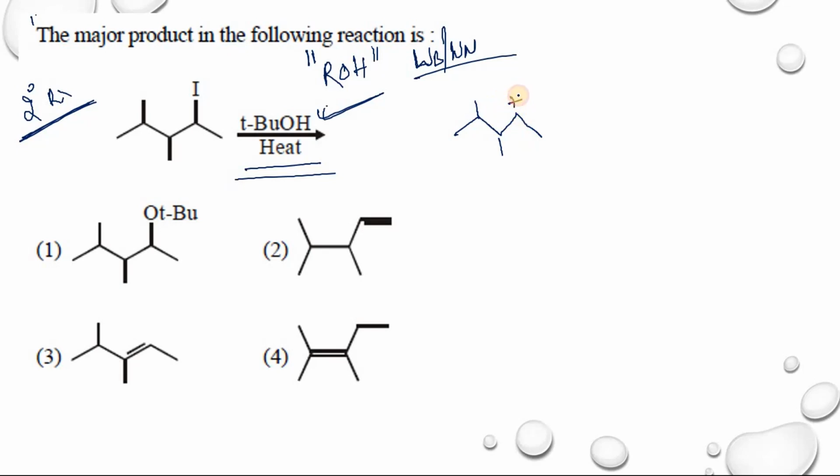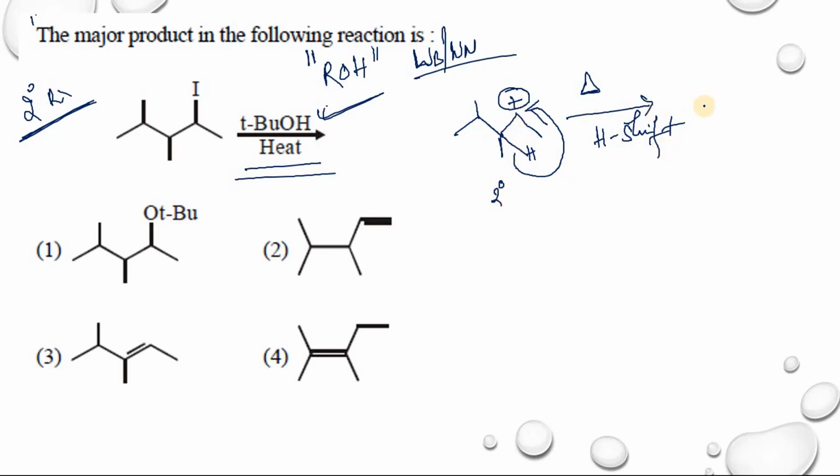You will get carbocation. Here, when you heat it, there is a hydride shift. In heating condition, there is a hydride shift. So this hydrogen will be shifted along with the electrons. When this hydride is shifted from this carbon to the carbocation, there is a generation of a more stable carbocation.